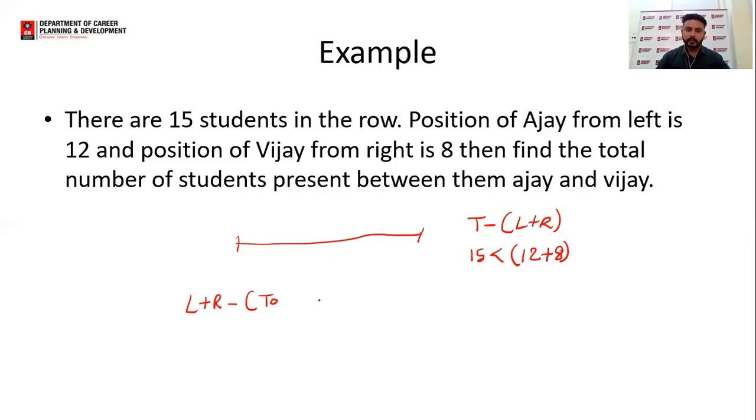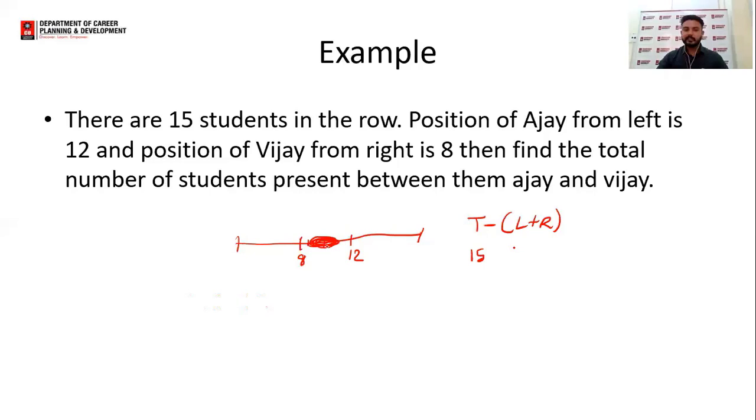This is the case of overlapping. That means they have to overlap each other. If we place Ajay from left, that is 12, and from right, Vijay is 8, this is the case of overlapping, that they have to cross each other. And we have to find the number of students present between Ajay and Vijay.